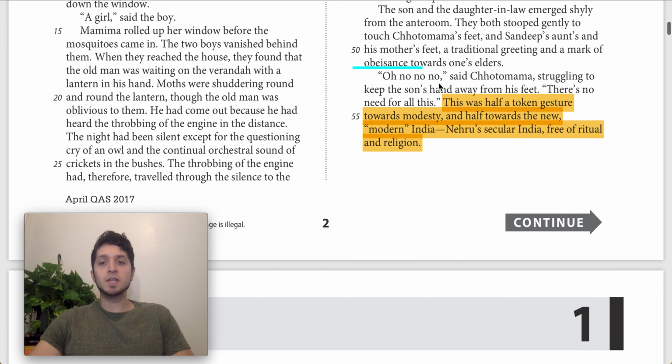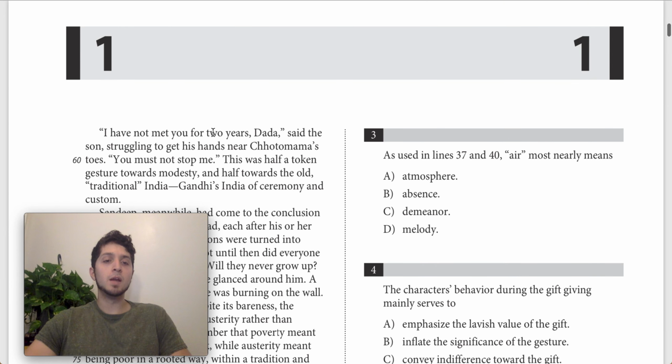And this is kind of an interesting text. Basically what it's saying is that Chhotomama is saying, no, don't touch my feet, half because he's just being modest. He's like, why are you giving me such reverence? It's too much. And half because he's a little more modernized, right? There's a secular India free of the ritual and religion, and this is sort of too traditional and too ritualistic for what he's used to, so he feels a little uncomfortable with it maybe.